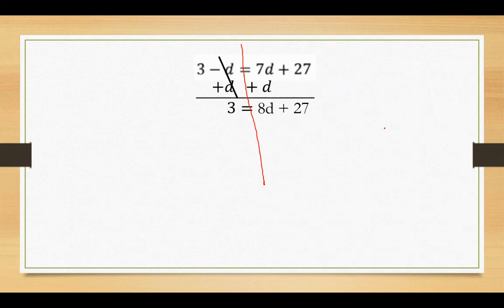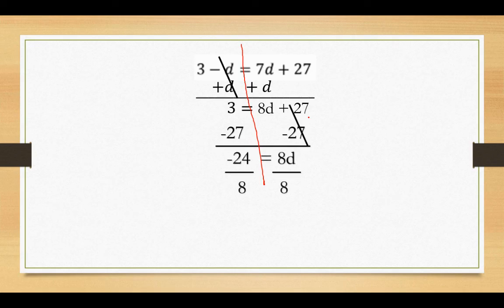Now we have a two-step equation. Remember, what's the first step? Yep, get rid of the other friend. Remember, we don't kick our best friend out first. This guy can stay for a while. This guy's got to go. We always add or subtract first. I'm going to subtract 27. And then I'm going to divide by 8.